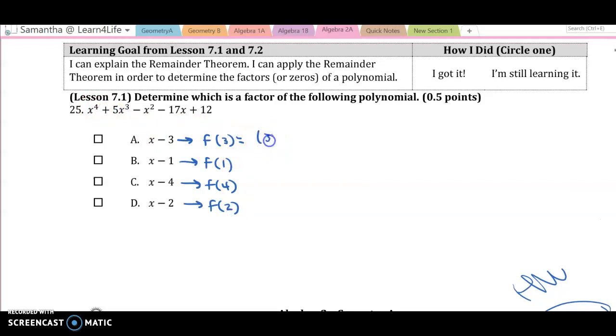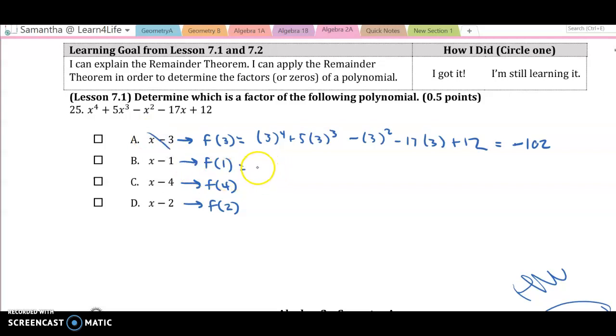Let's see. 3 to the 4th plus 5 times 3 to the 3rd. Just to give you an idea, you might have already started this one, and you can use synthetic division also. So I'm going to show you with synthetic division too. So 5 times 3 to the 3rd minus 3 squared, right? I'm just plugging it in here. Minus 17 times 3 plus 12. Now if we use our calculator for that, let's see if we get 0. And it looks like I get negative 102 for that, so it's not a factor.